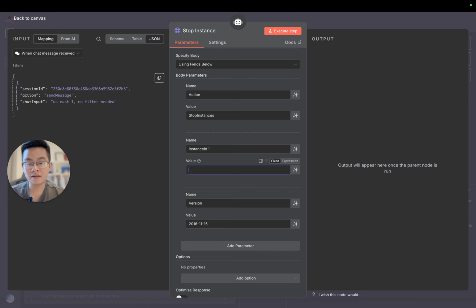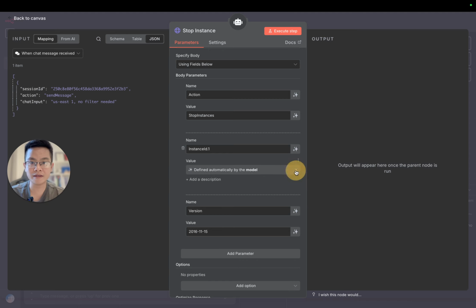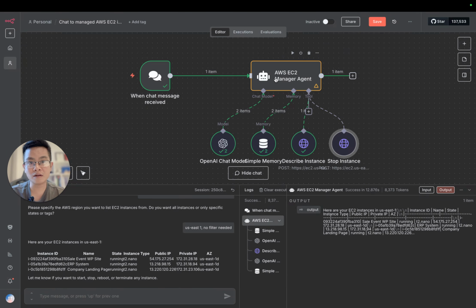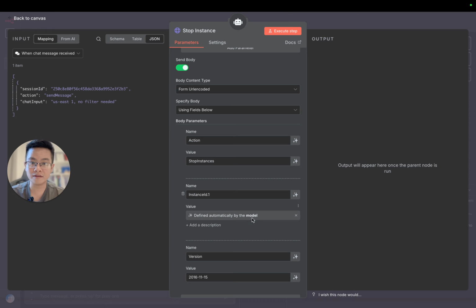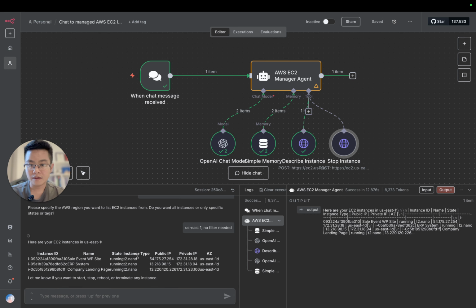We just clean it, and then there's the magical button here, right? Let the model define the parameters. So we click it, which means that this instance ID will be passed along from the AI agent to the tool. When it calls the tool, it will pass along the instance ID. So we don't need to handle this value. It will be decided by the model while it is talking with us, right? So save it, and then let's try.